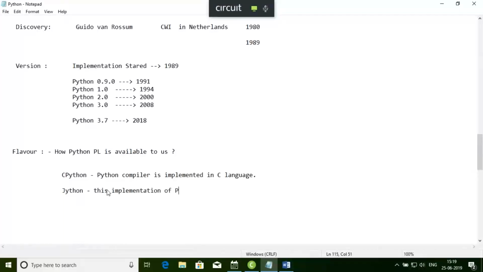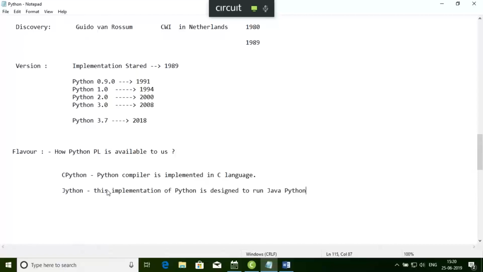This implementation of Python is designed to run on the Java platform. If I want to run some Java code, how am I going to run that?